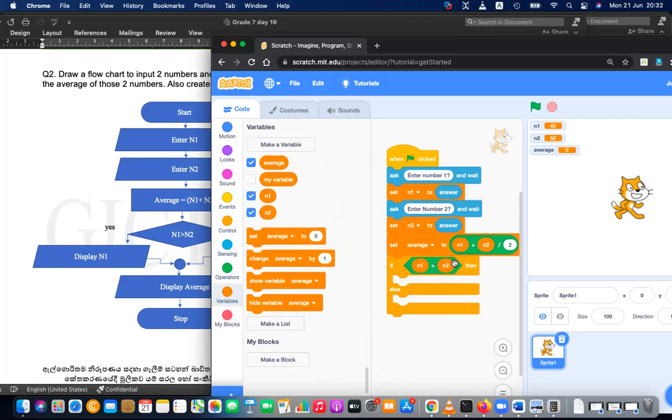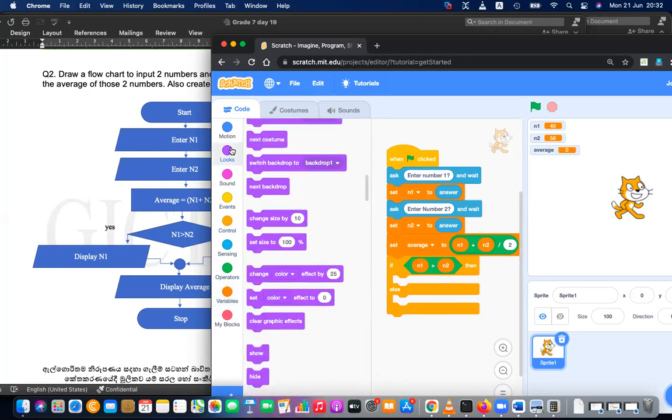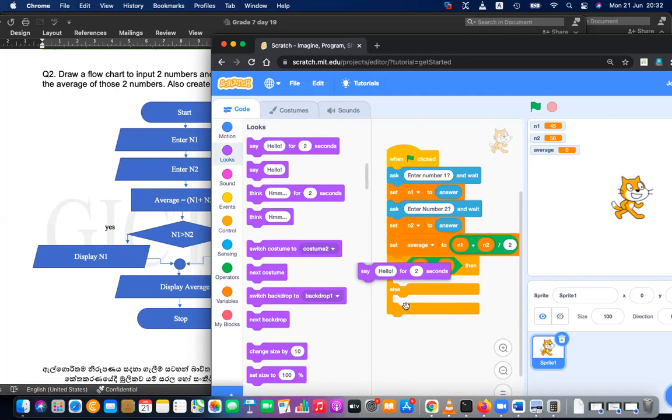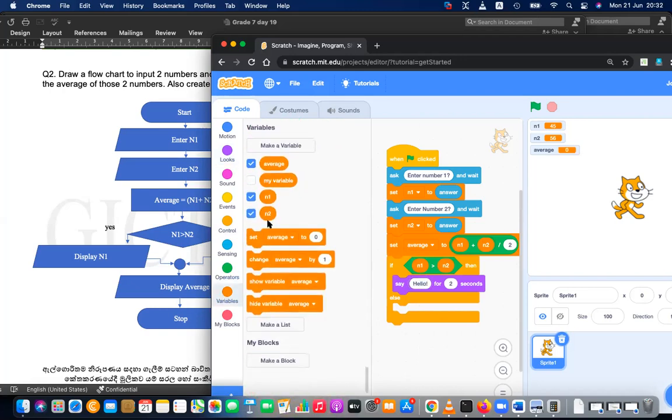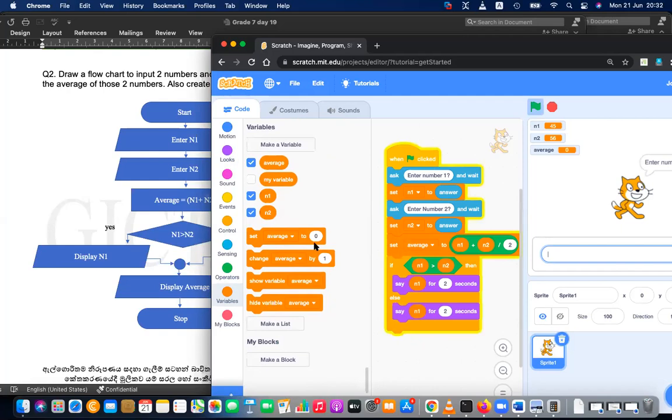If it is yes, I have to show number one, because I want to show the largest number. If not, let's duplicate, and I have to show number two.